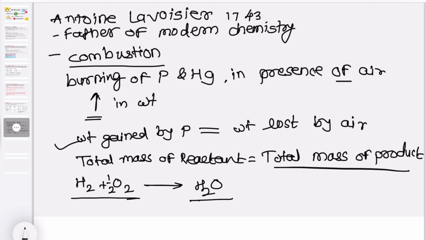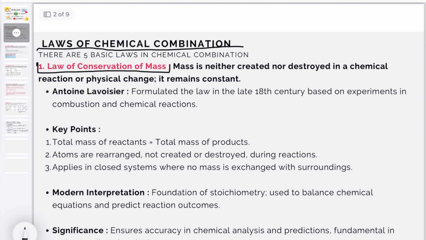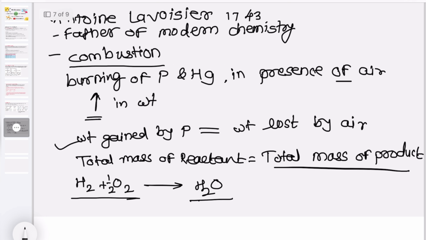Thus, the law of conservation of mass also states that mass can neither be created nor be destroyed. That means whatever mass of hydrogen and oxygen we took on the reactant side, we will get the same mass on the product side in the form of water.